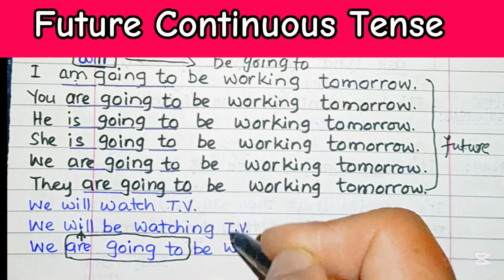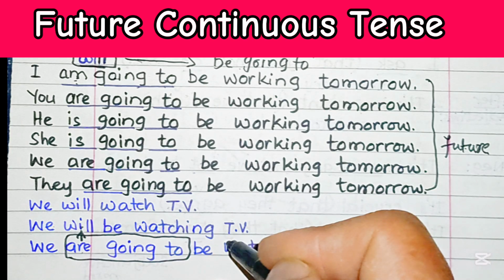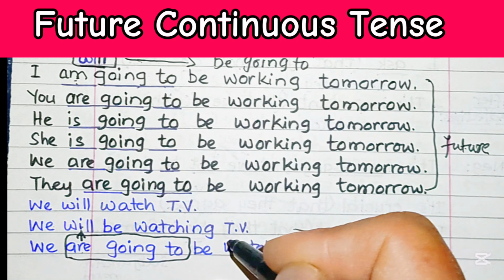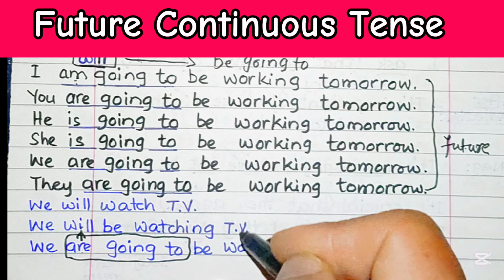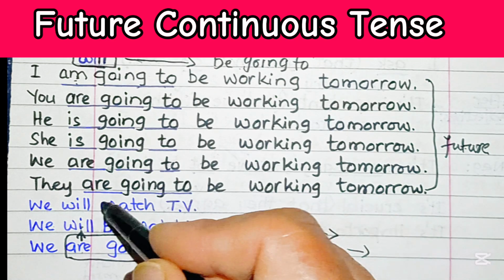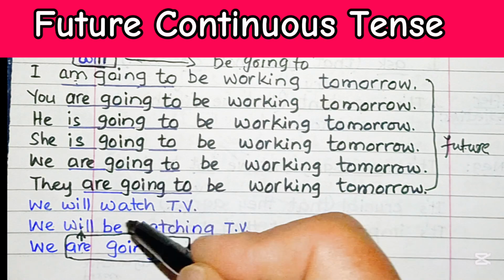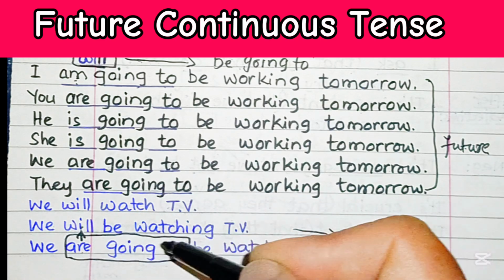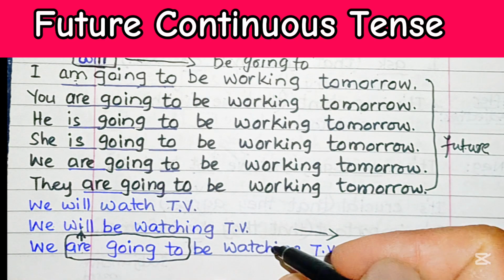If we compare these two, these are quite simple and quite natural, and we can express the future in a very relaxed manner once we utter these two. Instead of we will watch TV, we will be watching TV, or we are going to be watching TV. These are better expressions.